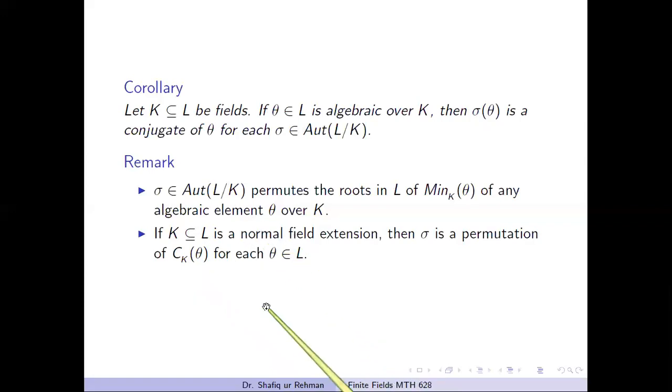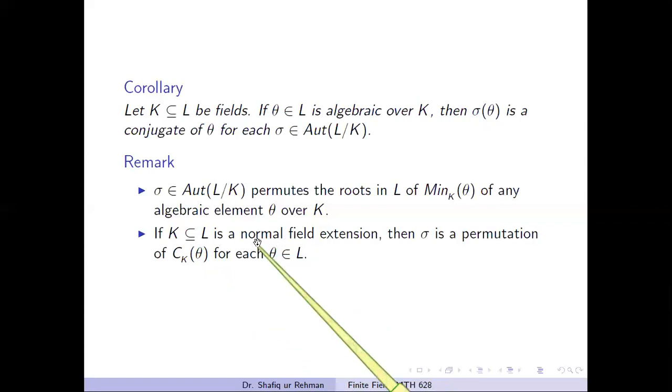And in case of finite fields, this is obviously true, because in finite fields we see that all the roots, all the conjugates, belong to this field. Therefore, in case of finite fields, there is no problem for this condition. This condition will be automatically satisfied.